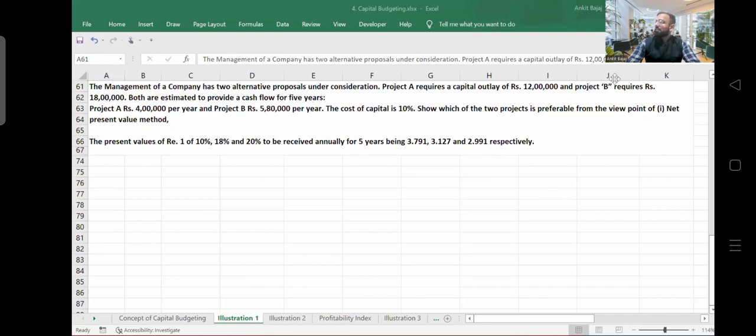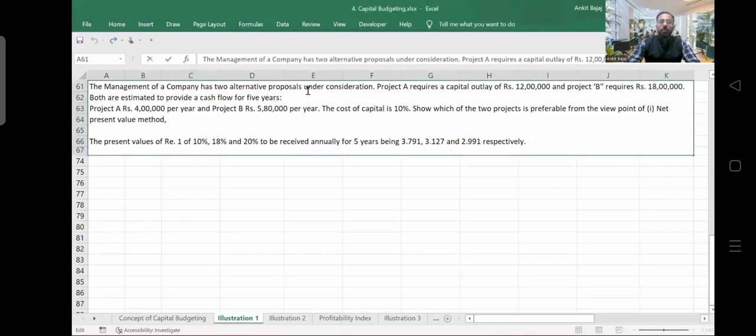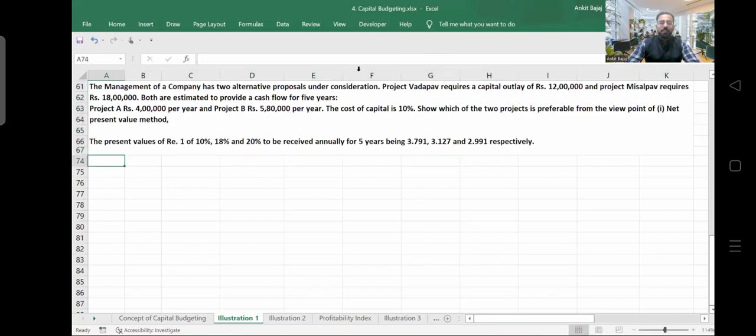So now we will solve a question. There are two alternatives under consideration. Project A requires a capital outlay of 12 lakh rupees and B requires an 18 lakh rupees outlay, right? So I am changing the name here. Let's say project A is Vada Pav and project B we can take Misal Pav, right? So there are two projects, Vada Pav and Misal Pav, which require cash outlays of 12 and 18 lakh rupees.